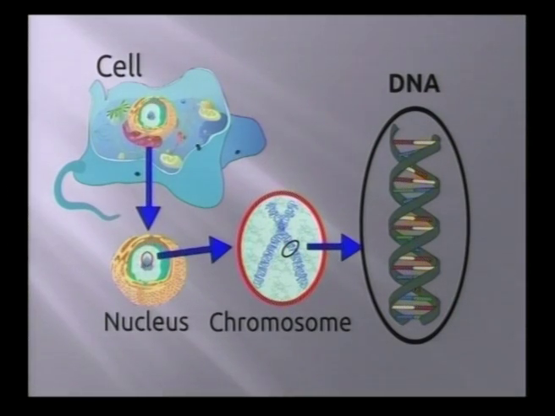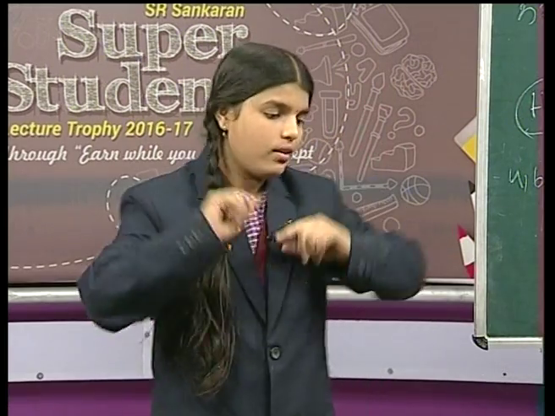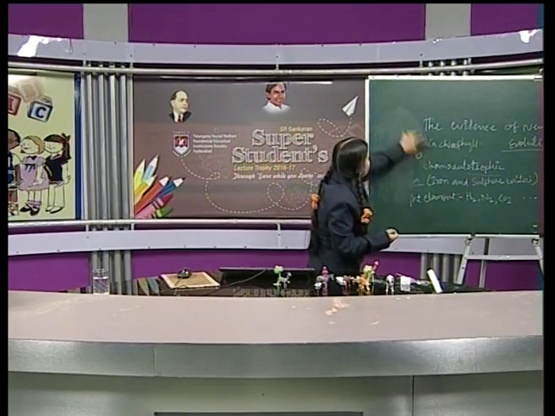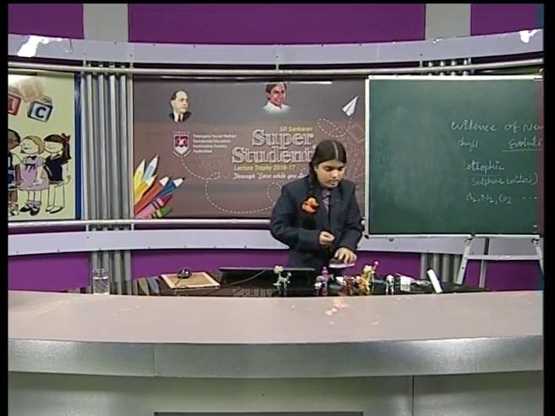What are you seeing here, friends? Yes, there is the cell, right? Where is the cell present? Can a cell be present in our nail? Can a cell be present in our hair? Where is it present? Friends, yes, our body is made up of cells only. This is the process of how the body is made up of cells.